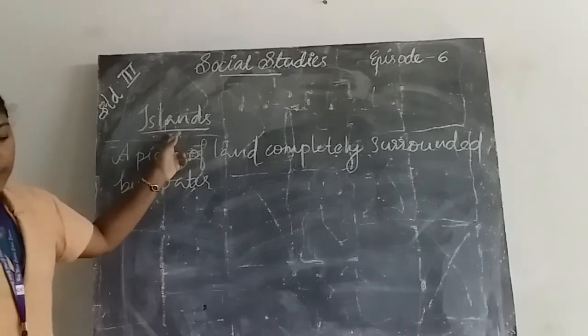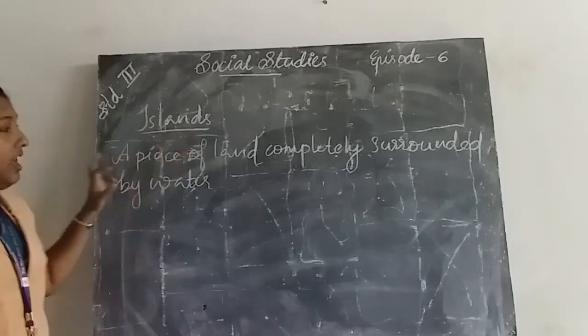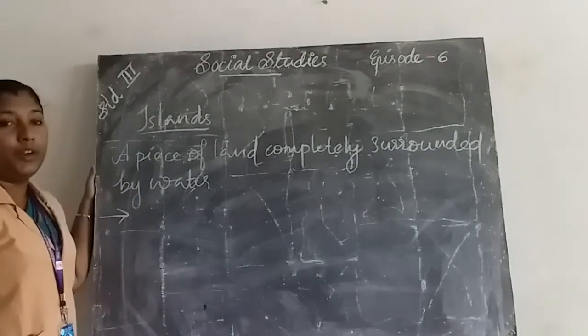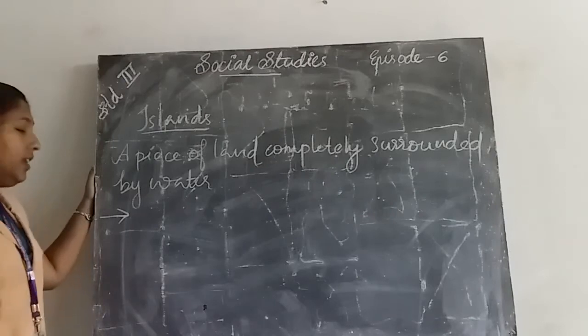What are known as islands? Then islands are the top part of underwater mountains.